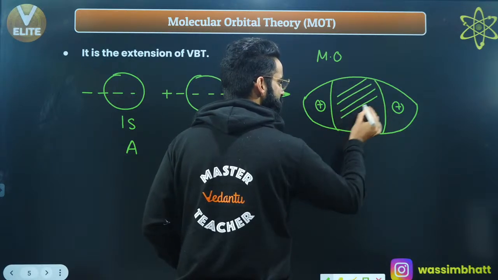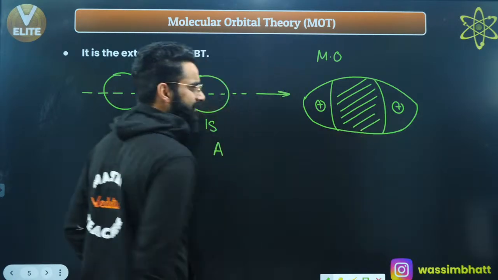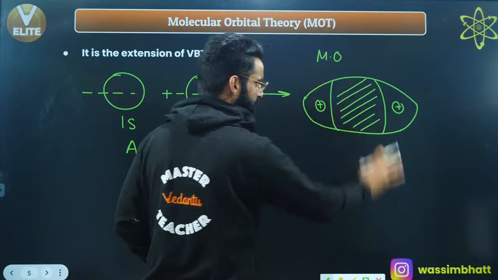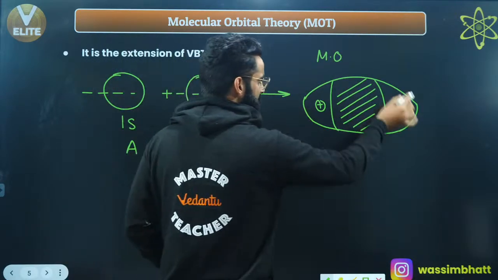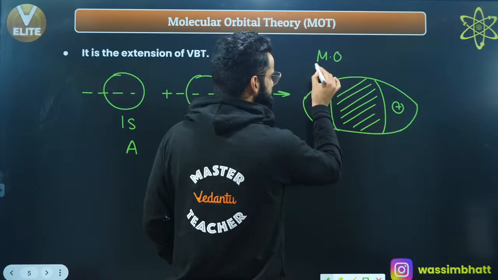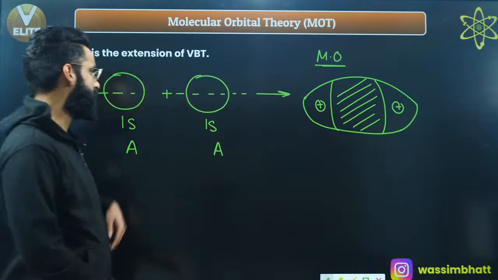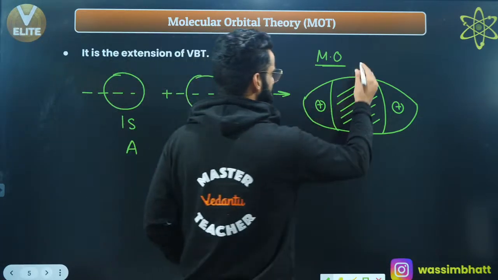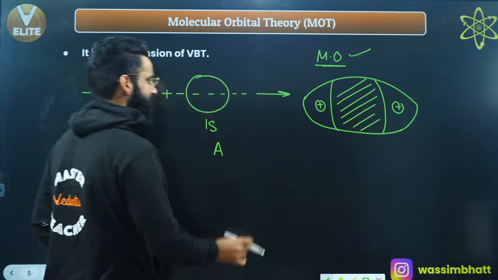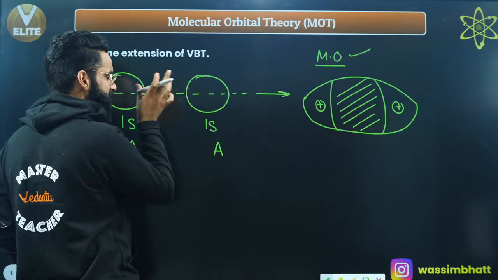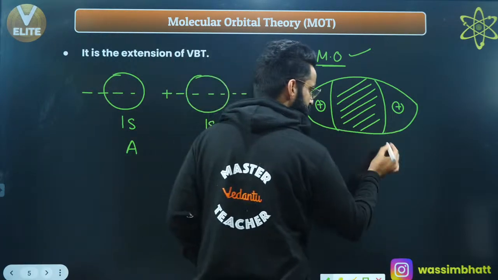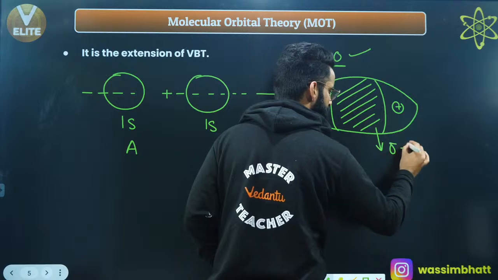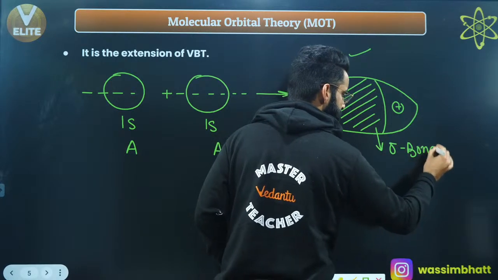This electron density used to arrange itself in such a way that it comes under the influence of both the nuclei. And this orbital which we used to get, when these atomic orbitals overlapped with each other, we used to call a molecular orbital. And since this is the head-on overlap, the axial overlap, the bond which used to get formed in this case used to be the sigma bond. I hope you remember that, right?